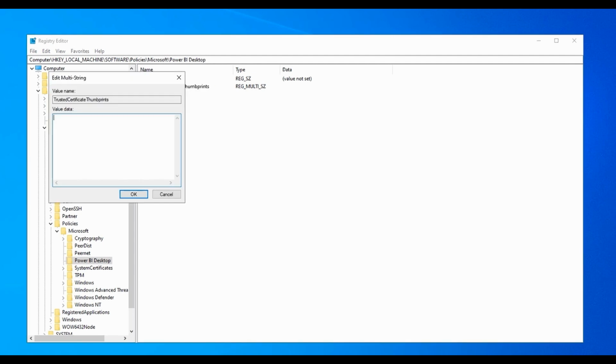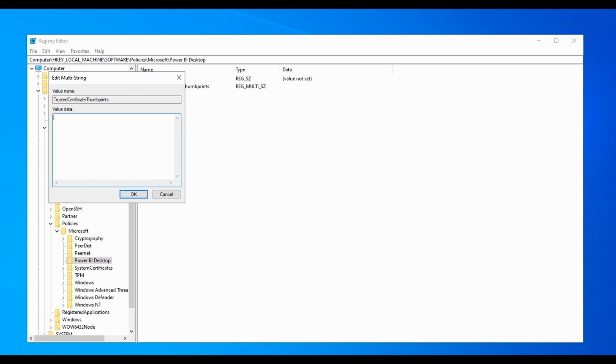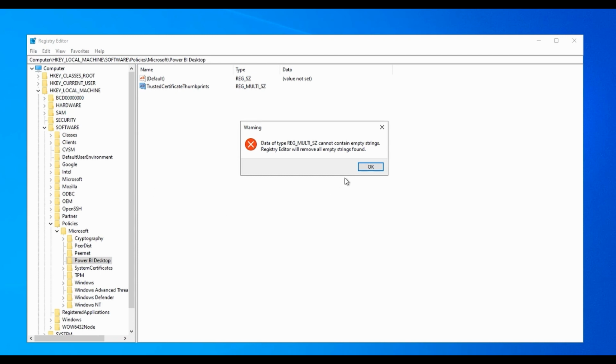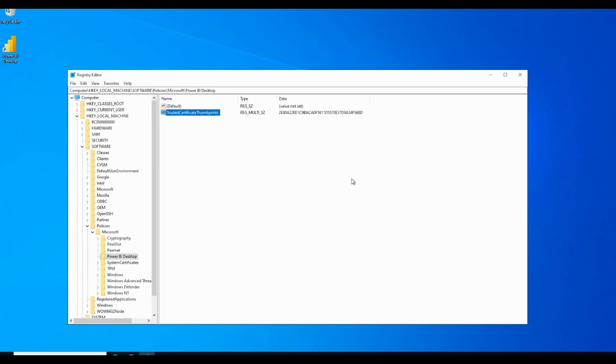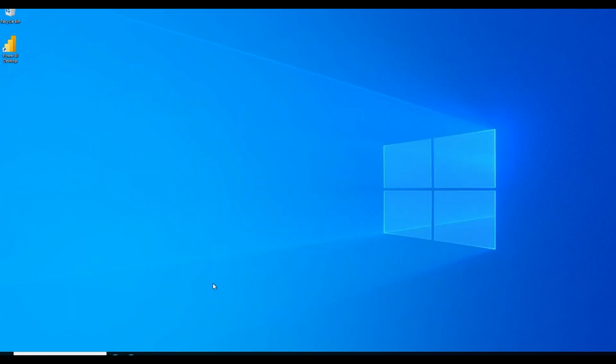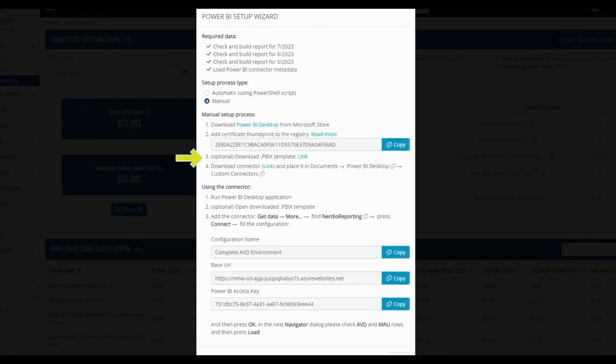We'll copy the value from the Power BI setup wizard and paste it into trusted certificate thumbprints. We can click OK at the warning, and that adds the thumbprint. You can close the registry editor. We'll go back to the Power BI setup wizard. Next, let's download the PBIX sample reports.